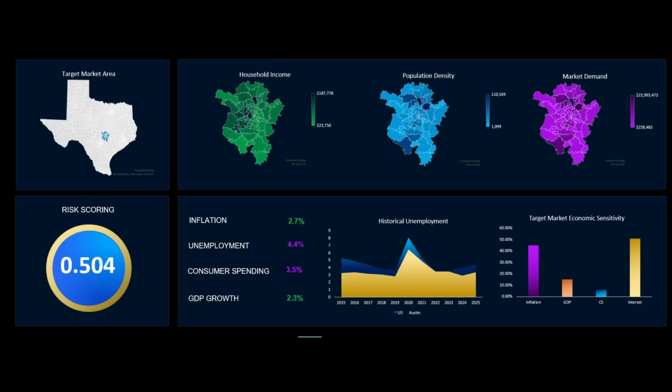And let me just go back to the dashboard real quick. And again, just to keep this number in mind, 0.054, I'm going to get to this in the next section of this video, but this again is sort of the crux of how all this works, and I'll explain it in just a moment. So what does this mean? The number 0.504 indicates that starting a home healthcare agency, statistically speaking, in Austin, is about 50% less risky than starting it anywhere else in the country.